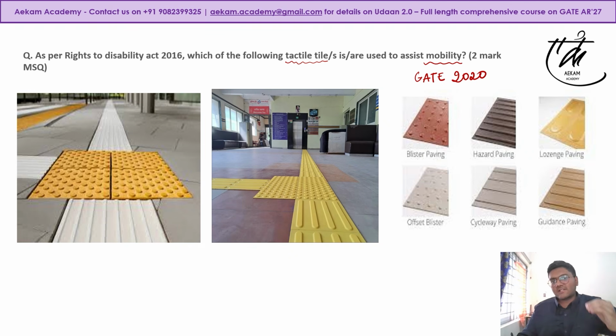So this actually assists in mobility, and this can be one of the options that was correct. Again, we don't have the exact options that were present, but as per the question, this could be one. Second is definitely guidance paving. You can see from the image, and you must have observed it in a lot of institutional spaces, assembly spaces, railway stations, that guidance paving is generally given. So this is something that assists your mobility.